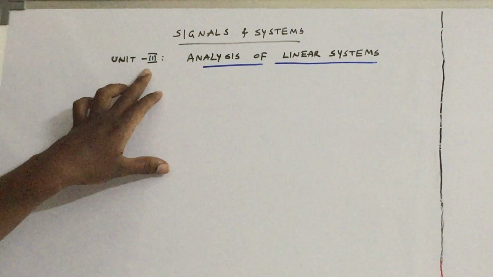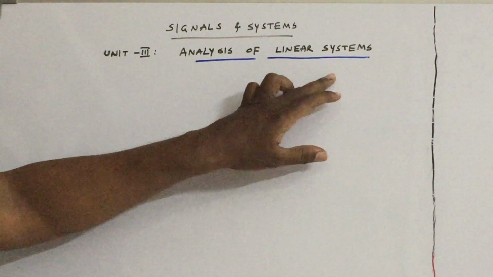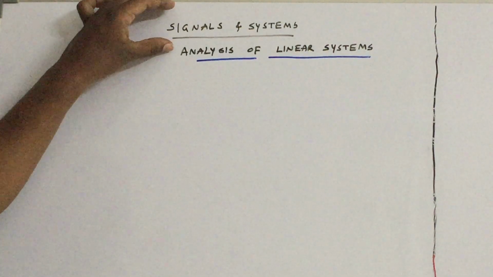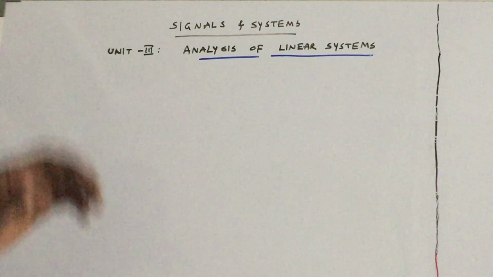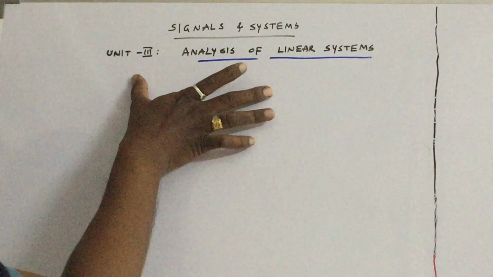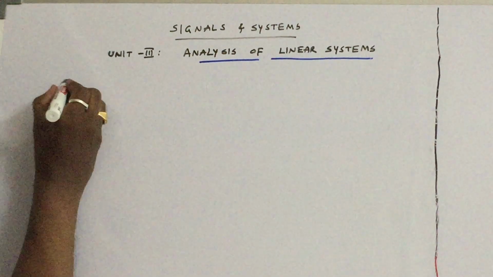Let us discuss the third unit, analysis of linear systems, from the signals and systems subject. So what is the name of unit 3? Analysis of linear systems. Before going to this chapter, let us define what is a system.